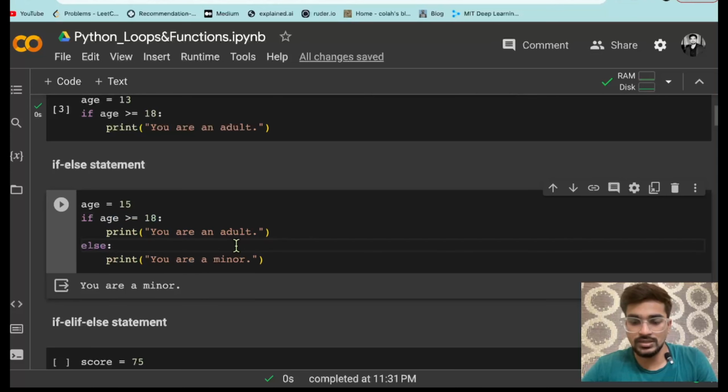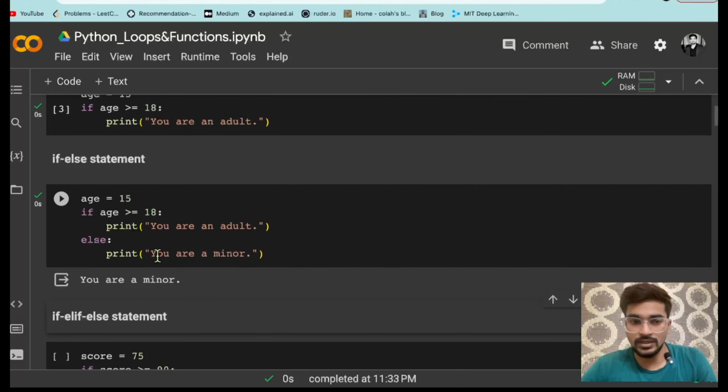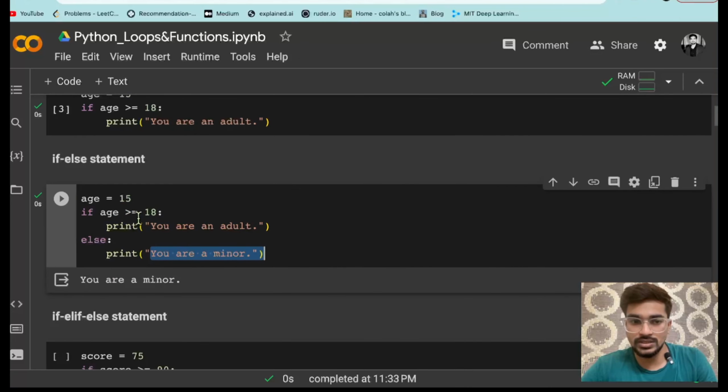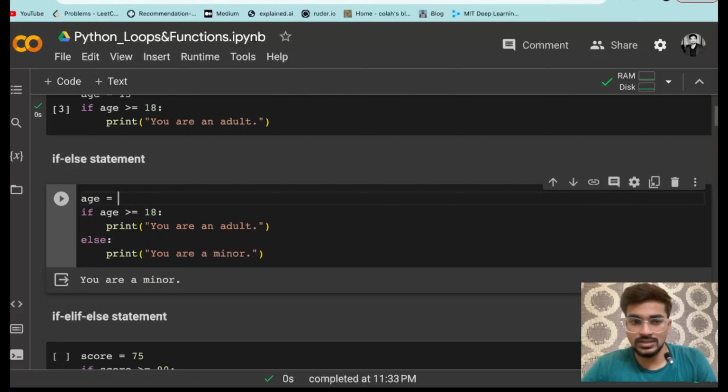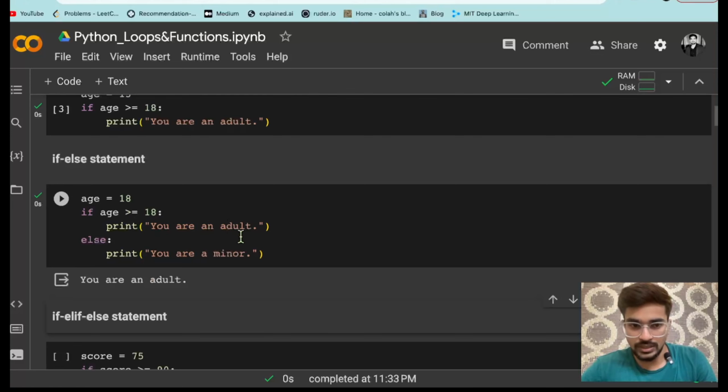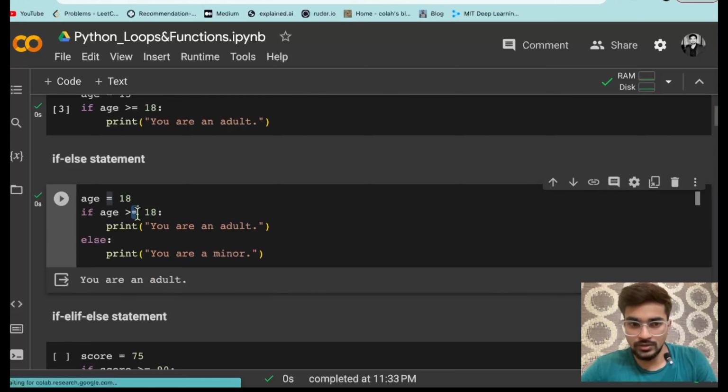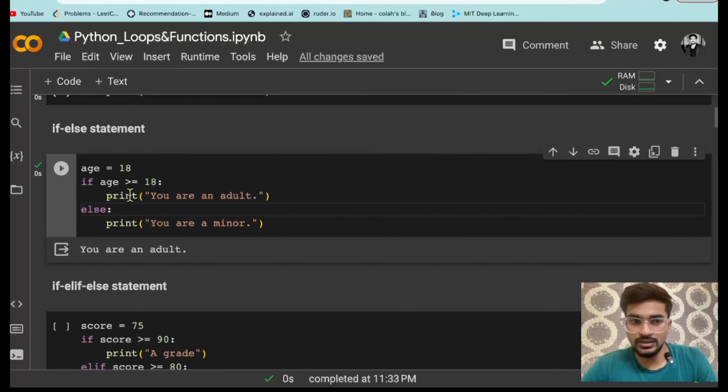So you can see if age equals to 15 it will definitely print that you are a minor. So it doesn't matter what numbers you are giving, if it is not greater than equal to 18 it is always going to print you are a minor. So even though I am providing 10 you can see you are a minor, but as soon as I am providing any number even equals to 18 you can see it will print you are an adult, because यहाँ पे equals to का भी condition है along with greater than. So I think you got it. This is a simple if else statement.